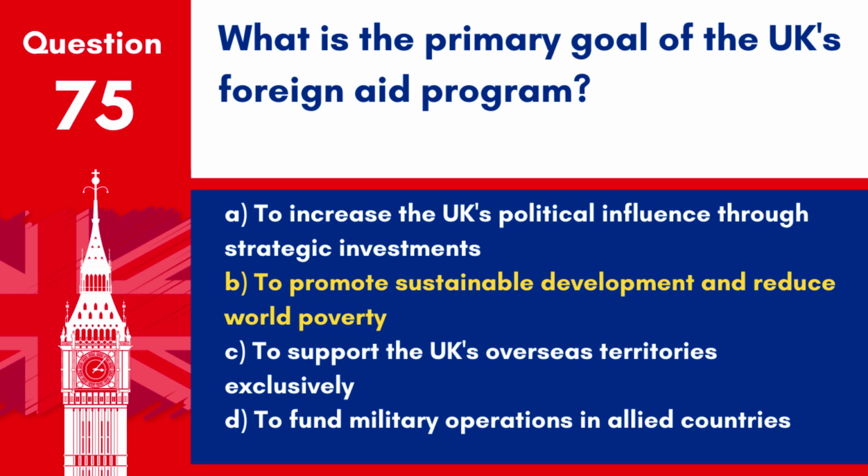Answer B. To promote sustainable development and reduce world poverty. The UK's foreign aid programme aims to improve global welfare by promoting sustainable development and reducing poverty in developing countries.